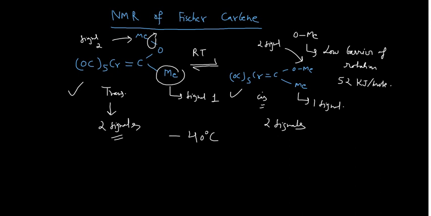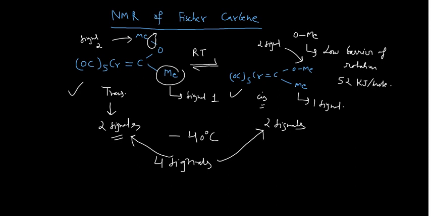So when you do the NMR for this one, you will get a total of 4 signals. So I can write 4 signals: 2 for cis and 2 for trans. This is very, very important. It will give you 4 signals.